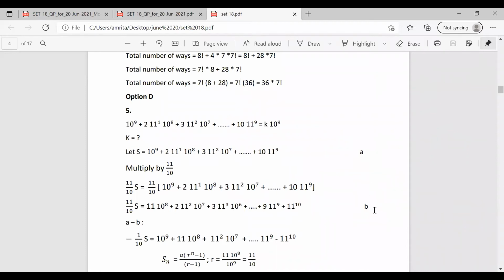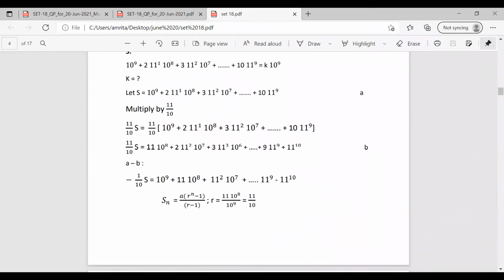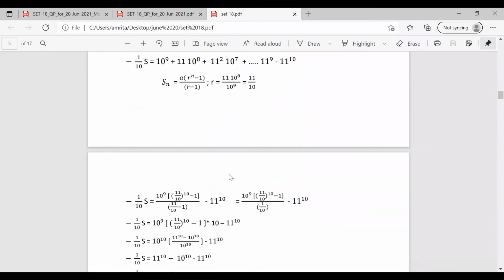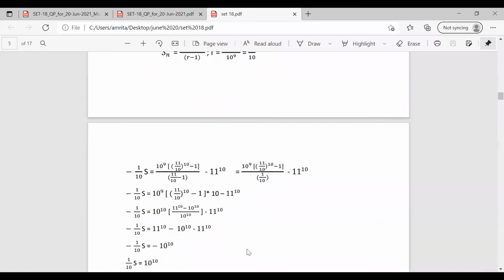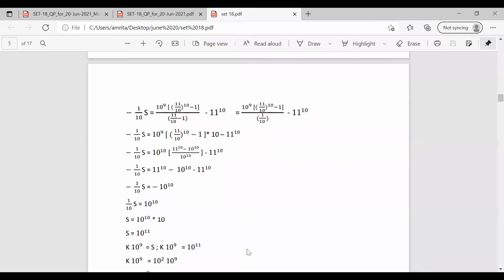Subtracting these two equations, we can have this in the form of a series. We know that Sn equal to a into r raised to n minus 1 by r minus 1. Reducing it, we have the value of a and r. Simply substituting these values and solving, we reduce the value of s as 10 raised to 11. And we know that s equal to that expansion, which is in turn equal to k into 10 raised to 9.